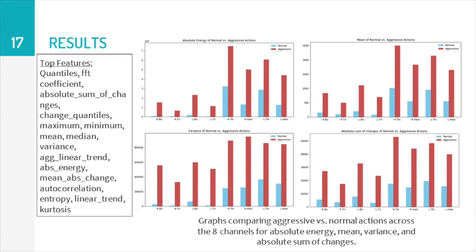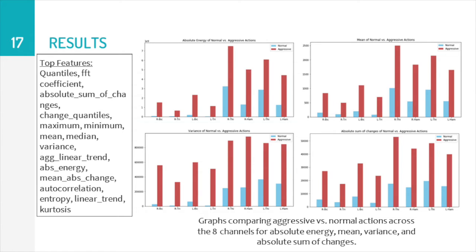Some of the top features we identified include quantiles, Fourier transform coefficient, absolute sum of changes, maximum, minimum, mean, median, variance, aggregated linear trend, absolute energy, autocorrelation, and so on. And these were based on the feature importance generated by our best performing random forest model.